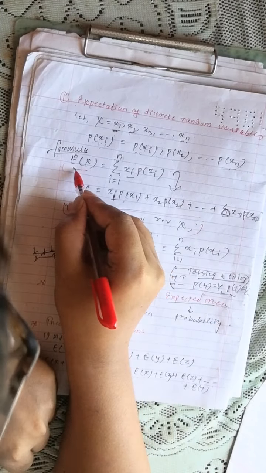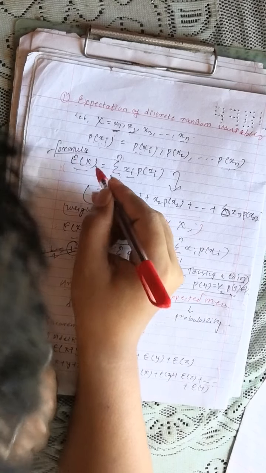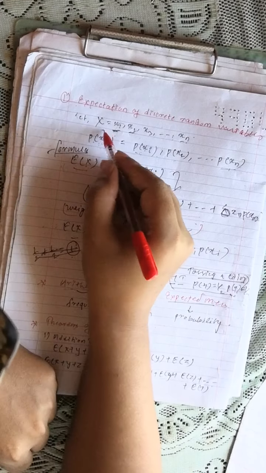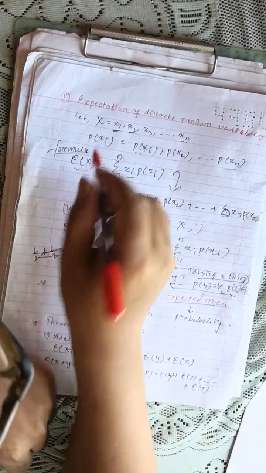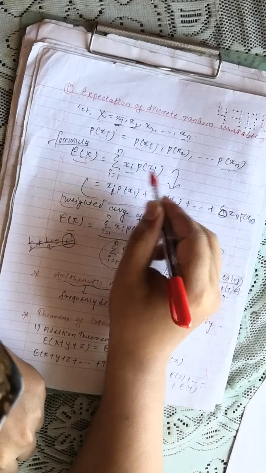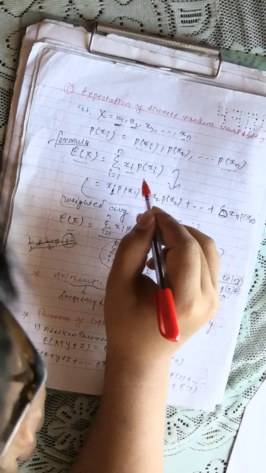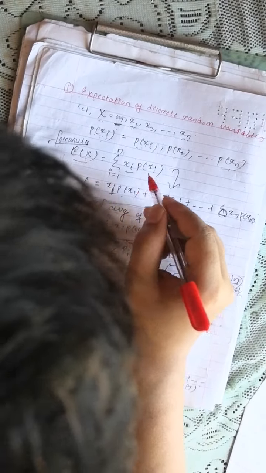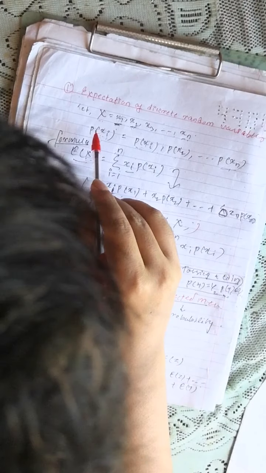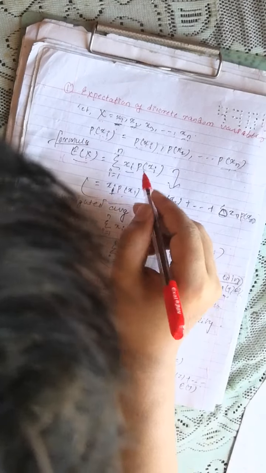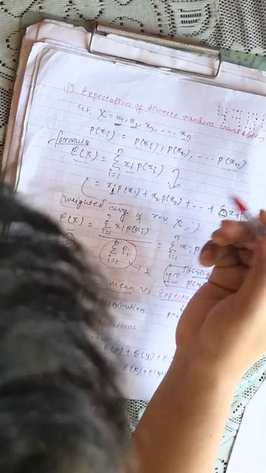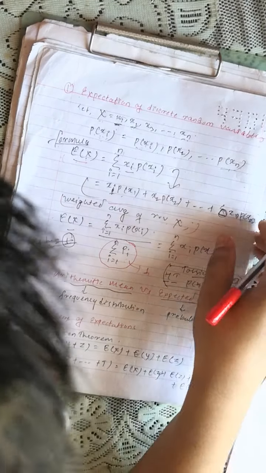E denotes the expectation, and x is this random variable x, and the formula simply states that it is the summation of all the random values of the random variable multiplied by their respective probabilities.